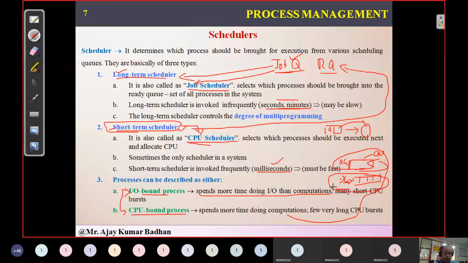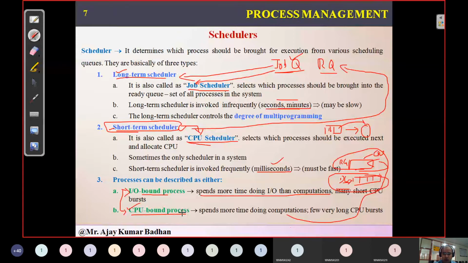Suppose the operating system has selected all CPU bound processes and no I/O bound processes. Then your CPU is busy executing, but what about your printer? It will be sitting idle, not doing any work, because we selected only processes for CPU execution.